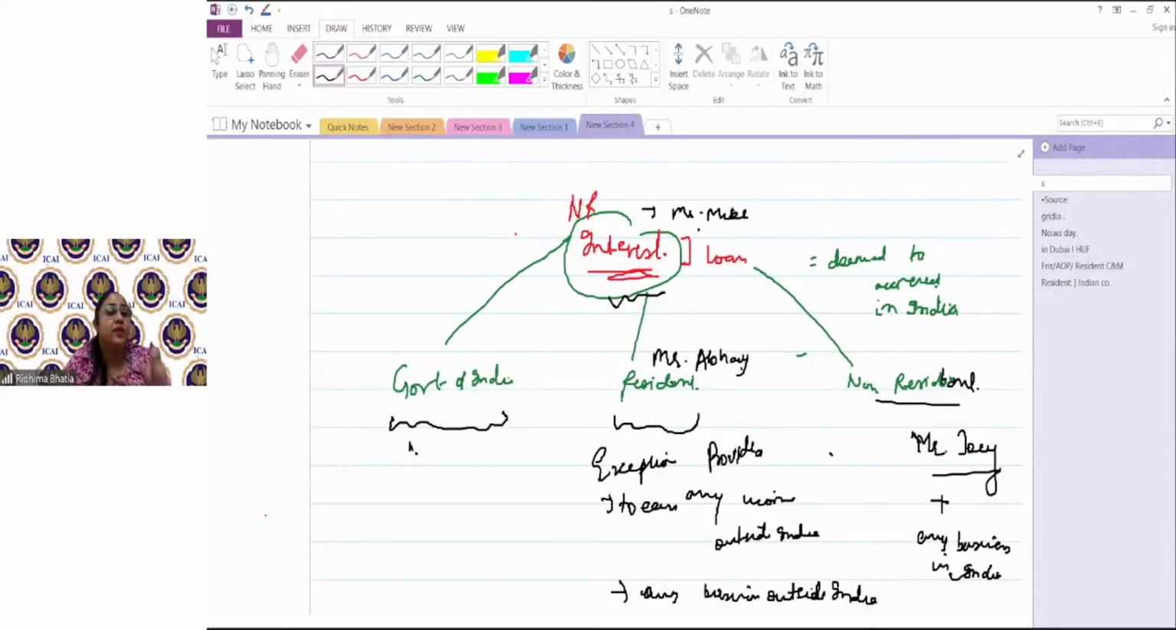The government says that where the interest on the loan is being used, you have to see that to determine whether it is taxable or not in the hands of the non-resident. Got it?